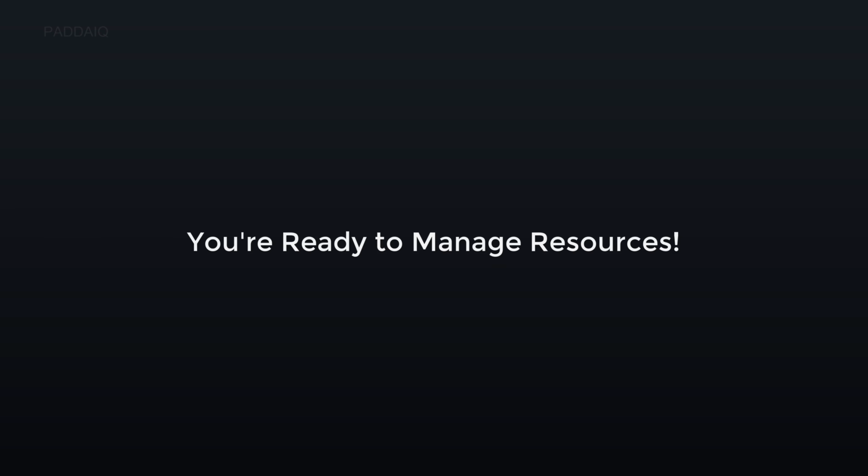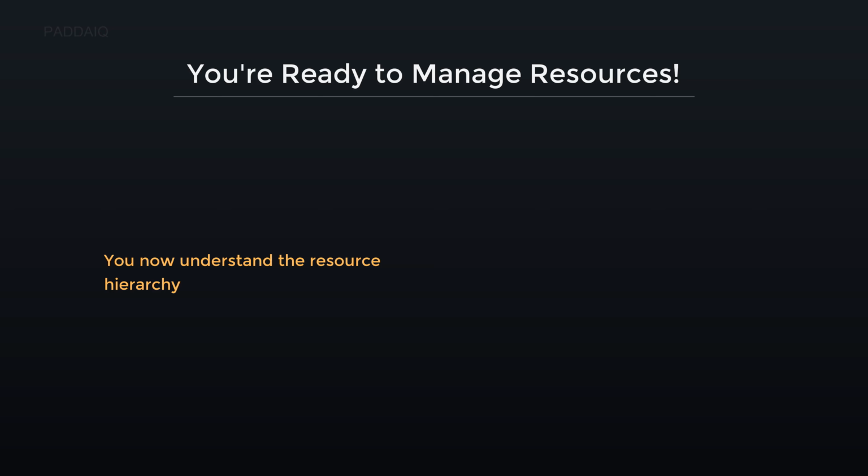You are ready to manage resources. You now understand the resource hierarchy. This means you know how resources are organized from global accounts down to spaces, like a tree structure. For example, a global account is your company, sub-accounts are departments, and spaces are project teams. This structure helps you manage and isolate your applications and services efficiently.